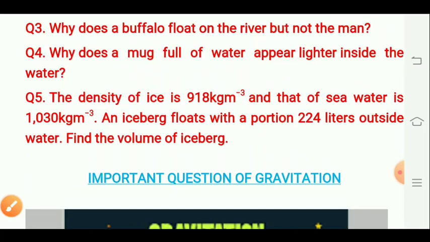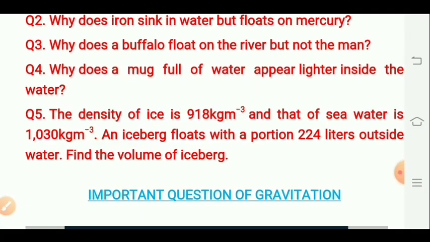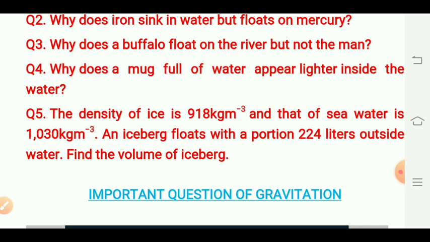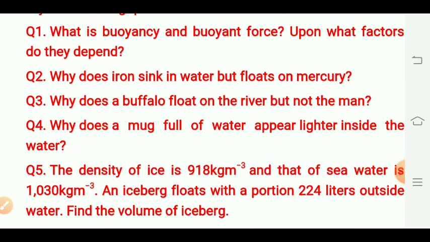The density of ice is 918 kilogram per meter cube and that of sea water is 1030 kilogram per meter cube. An iceberg floats with a portion of 224 liters outside the water. Find the volume of the iceberg. So try to write the answers to all these questions.